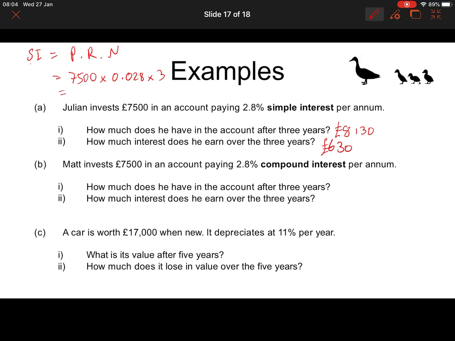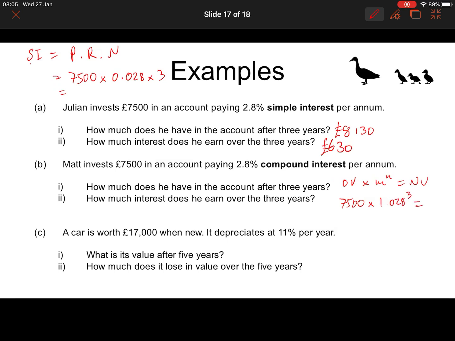Okay? But Matt invests with compound interest. So how much does he have in the account after 3 years? Old value times multiplier to the power of n equals new value. So the principal was 7,500 times the correct multiplier. This time it is 1 plus 0.028.